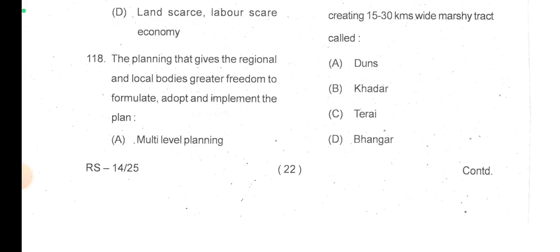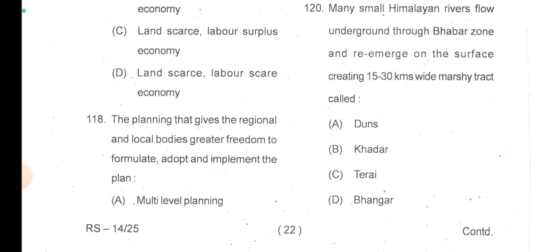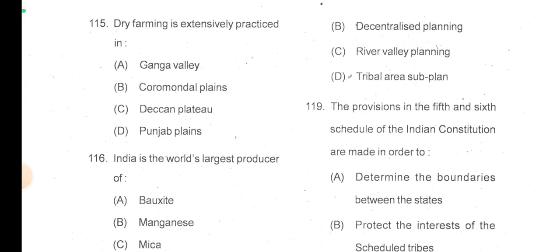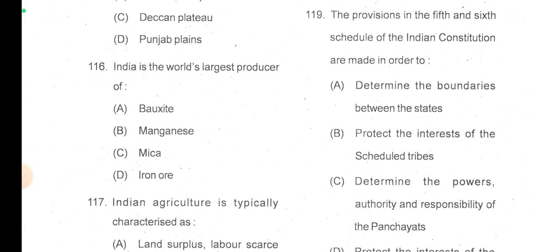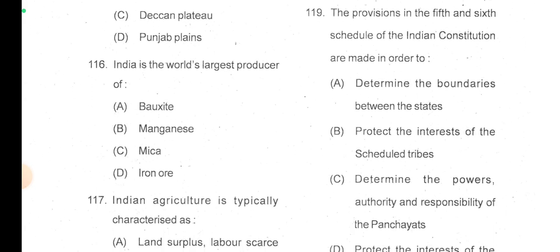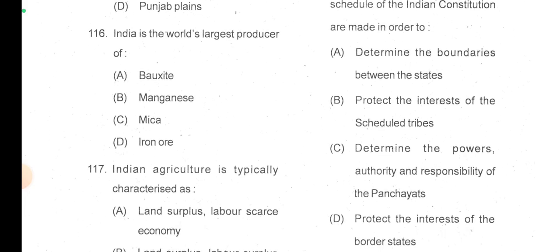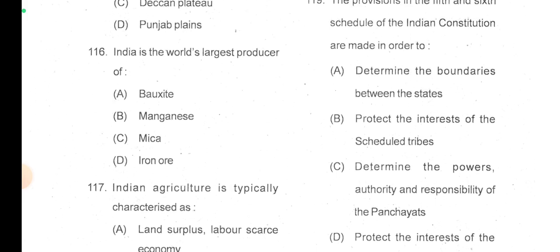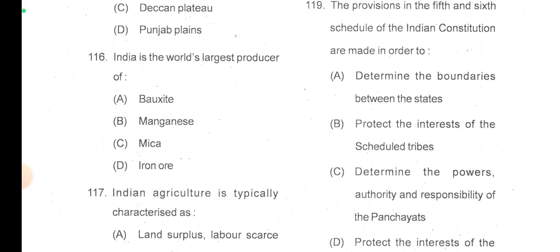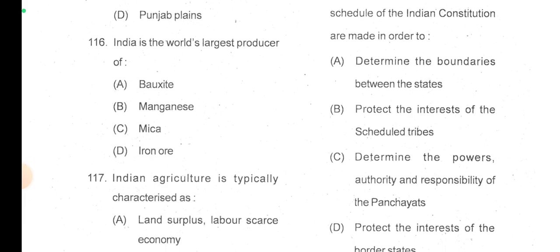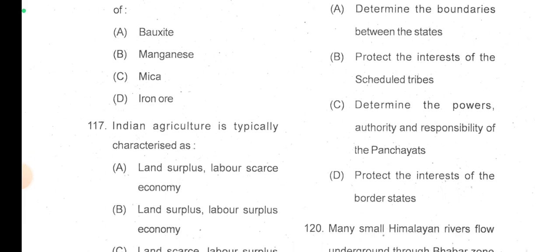119. The provisions in the 5th and 6th schedule of the Indian Constitution are made in order to determine the boundaries between the states, or to protect the interest of the scheduled tribes. Option B is true here. The Indian Constitution's 5th and 6th schedules protect the interest of the scheduled tribes.